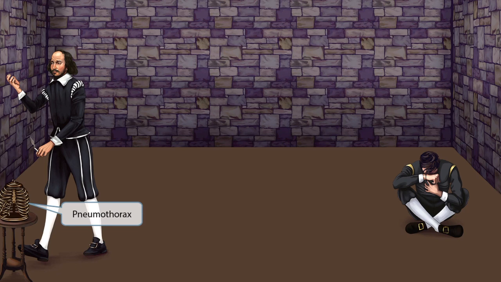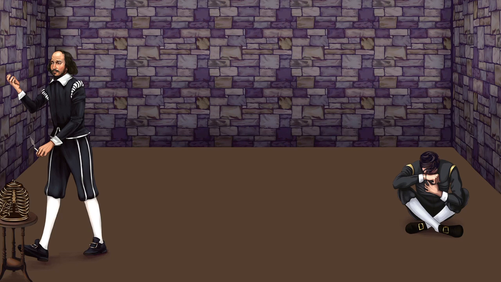Next to him is an old air-filled bird cage in the shape of a thorax, our symbol for pneumothorax, another differential of chest pain. Pneumothorax occurs when air gets into the pleural space of the lung, causing increased pressure, which starts to collapse the lung. It can be caused by trauma like a broken rib or stab wound puncturing the pleura of the lung, or spontaneously, which often occurs in tall, skinny males, like Shakespeare's body habitus as we've shown here. And this is due to the thin-walled blebs under the pleura at the top of the lungs. Also, let Shakespeare's lit cigarette remind you that smoking can predispose someone to have a spontaneous pneumothorax.